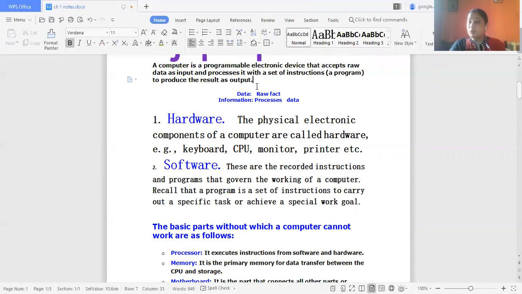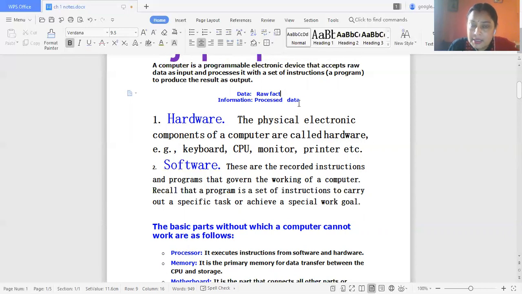Here there are two concepts, that is data and information. Data means raw facts and figures. That is, whatever value is inputted, whatever value is accepted from the user, is known as data.